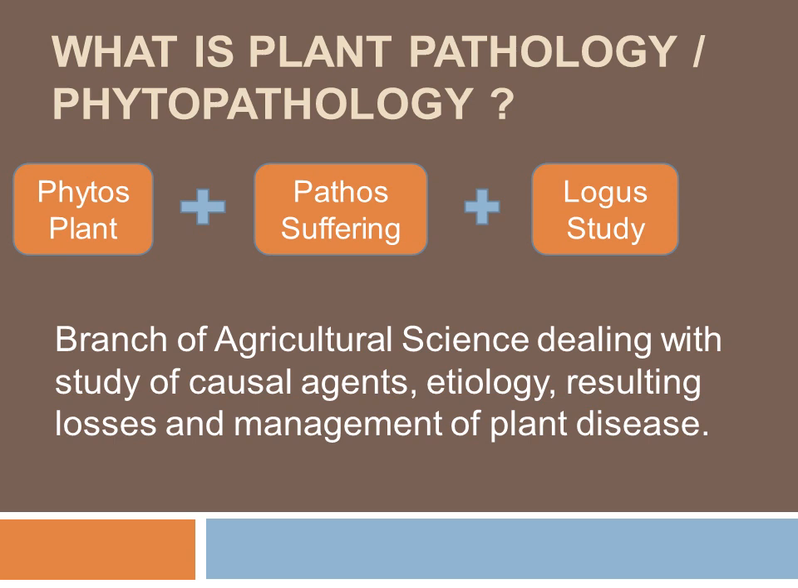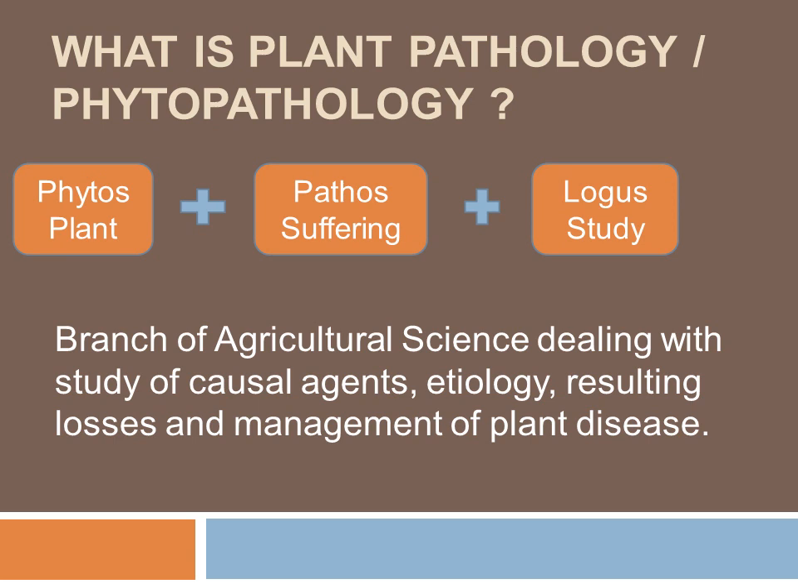Then plant pathology is also called phytopathology. The word phytopathology is divided into three parts. The first one is phytos, which means plant. The second part is pathos, which means suffering. And the third part is logos, which means to study. So, shortly, phytopathology means the study of plant suffering.